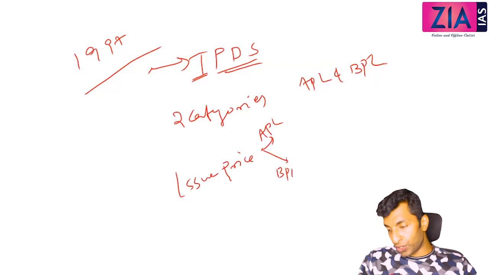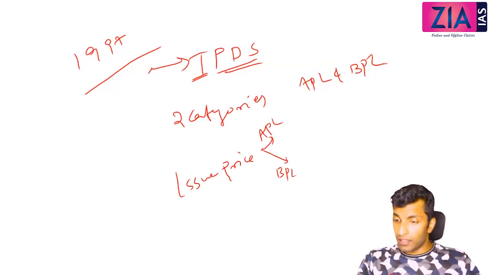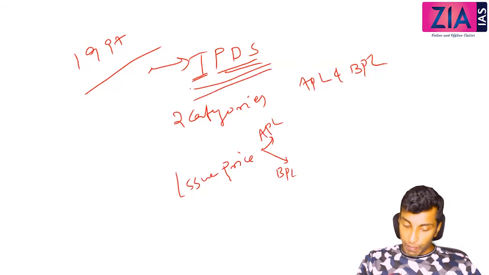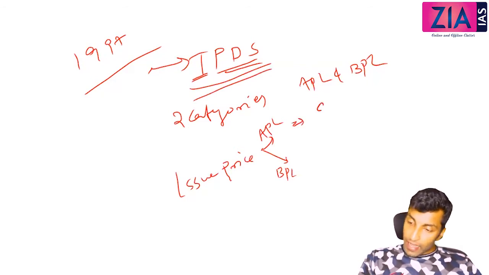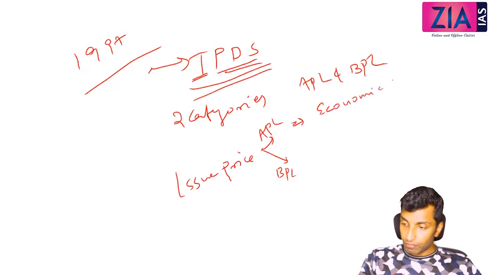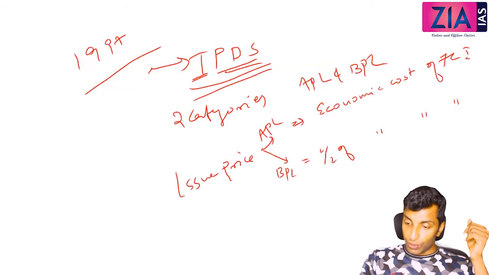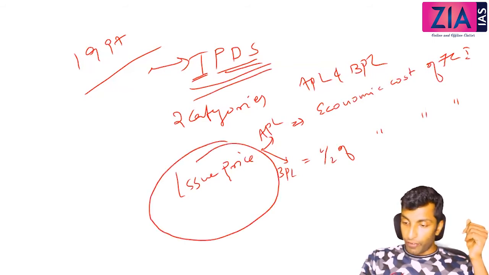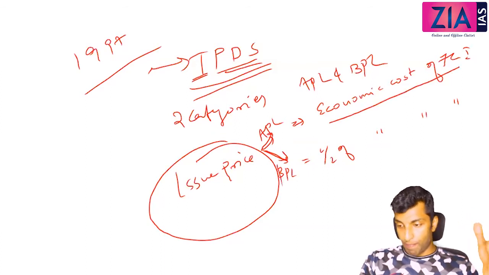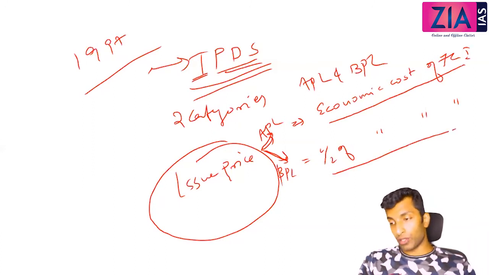We will discuss. Now also there is a change under Food Security Act. This has also been restructured, but still under TPDS, for APL it is the economic cost of FCI. For BPL, half of economic cost of FCI. So issue price is different for APL and BPL. It will be economic cost of FCI for APL, those who are above poverty line, and for those below poverty line, it is half of economic cost of FCI.